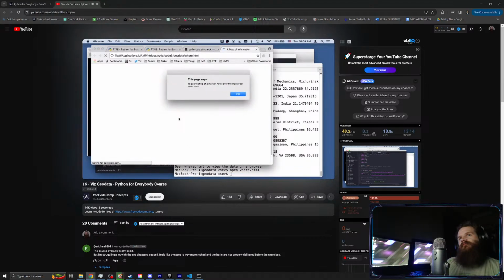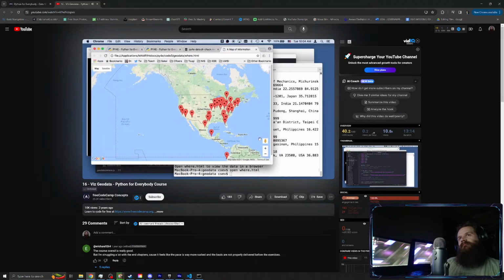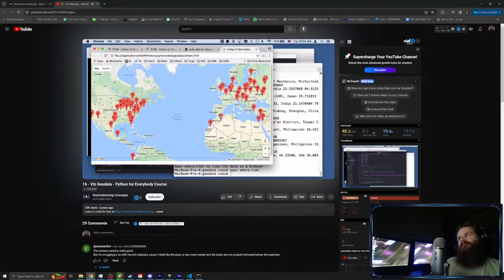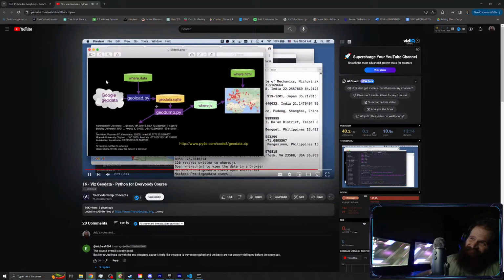Now you'll need the Google Maps API, and you might not be able to see this depending on where you're at, but here you go with Google Maps locations, and I think if you hover over this, you can see. And you see why we had to use UTF-8 when we wrote the file, so that we didn't end up with trouble writing the file out. So there you go, that is a simple visualization.